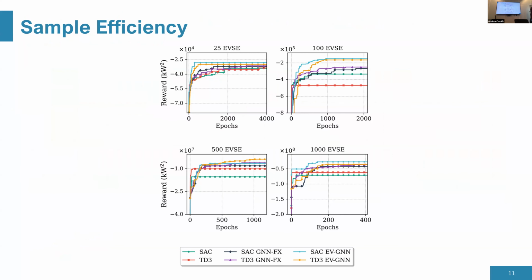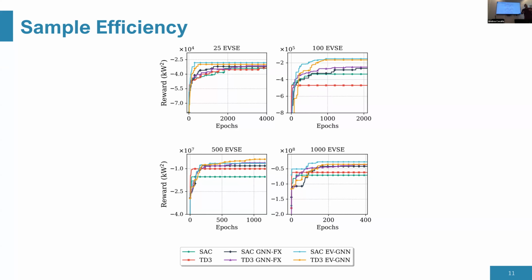And let's see now why this works. There are 2 things I would like to point out. The first one is sample efficiency. As you remember, our state vector no longer has a lot of zeros. It doesn't have zeros at all. So what we learned here is that by using our approach with GNN, we learn much faster. So in the same time, we can achieve better rewards. So this is how we see that it's more sample efficient.